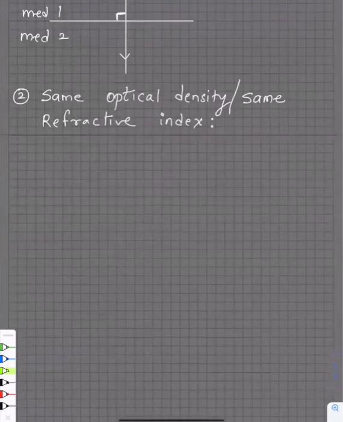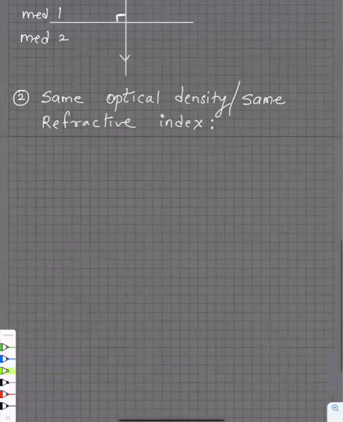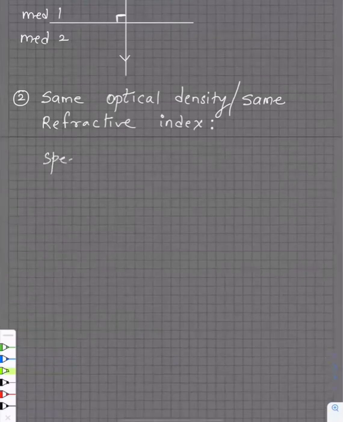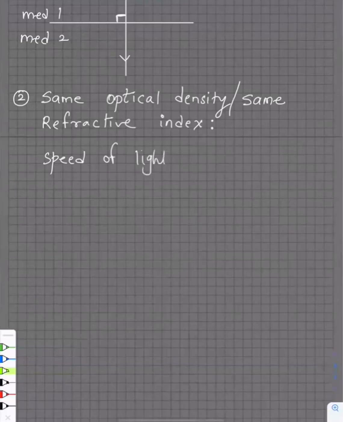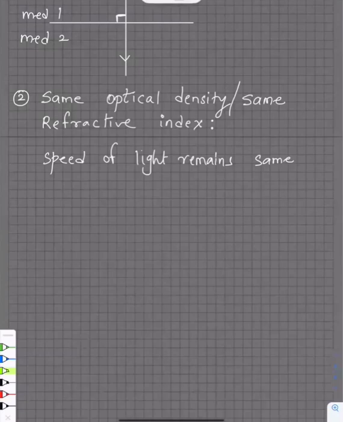Basically, if two mediums have the same density or the same refractive index, the speed of light remains the same in those mediums. So there is no refraction if they have the same optical density. Exactly. Because why does refraction happen? Because the speed is changing, na? But if the speed is not changing, then how will the refraction take place?